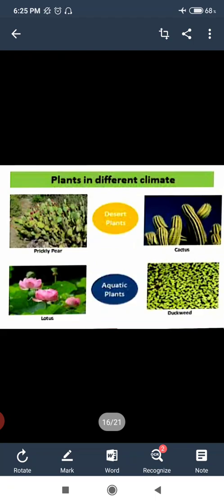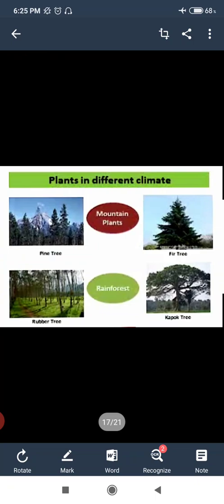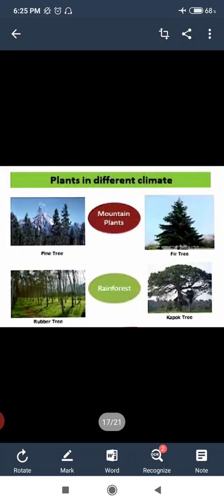Now the third type of plants are mountain plants. The plants that grow on mountains and in very cold conditions are said to be mountain plants. For example, the pine tree only grows in mountain areas and in cold regions. Then rainforest plants.